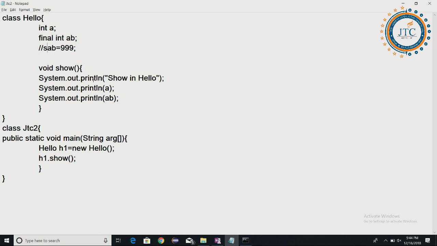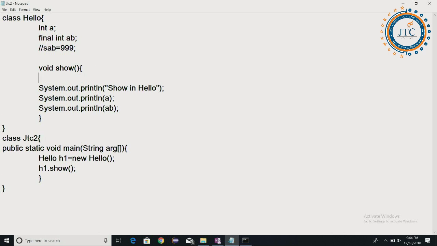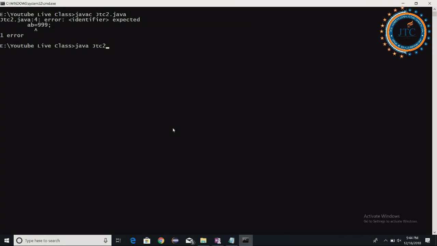Now I am doing the assignment somewhere else. Where else am I going to do it? Here I am doing the assignment AB is equal to 999, inside the method.